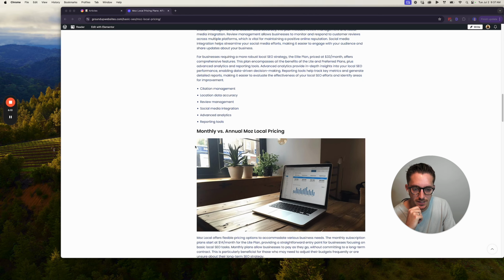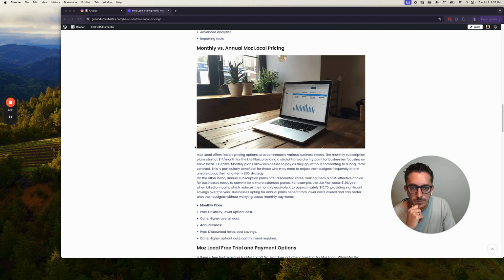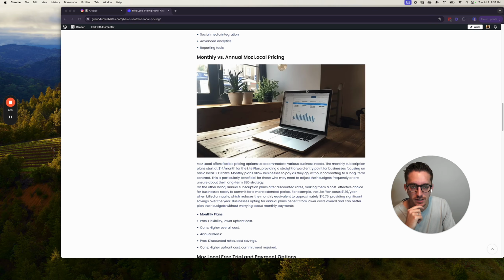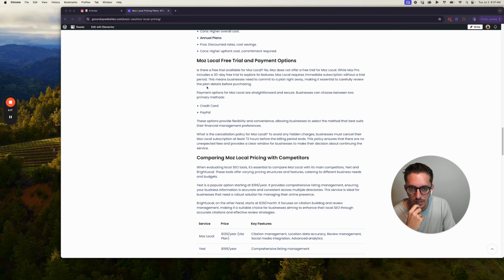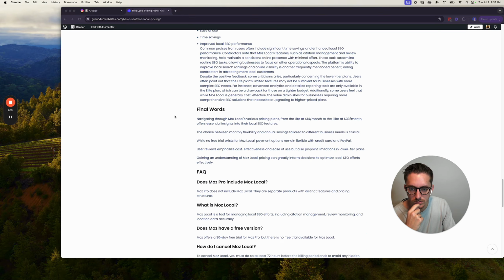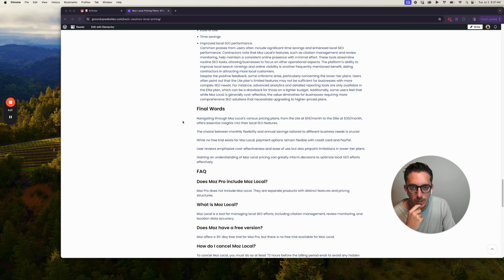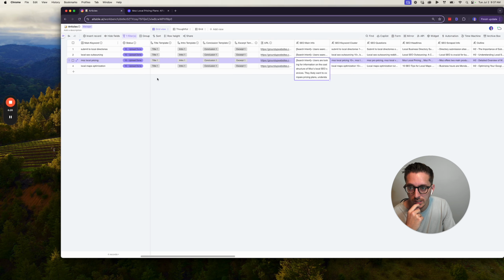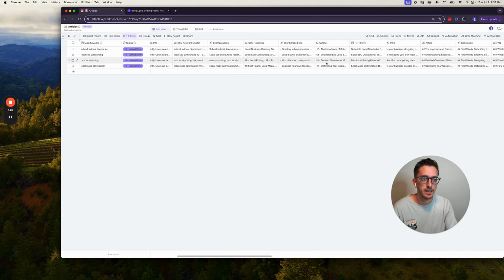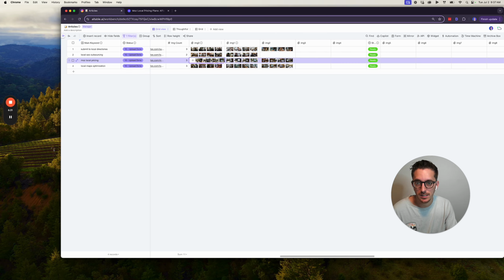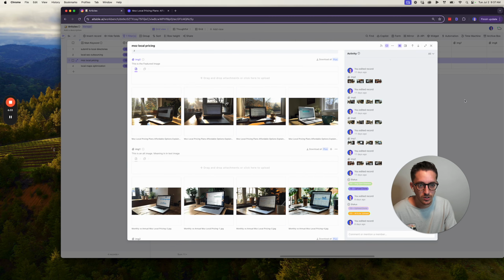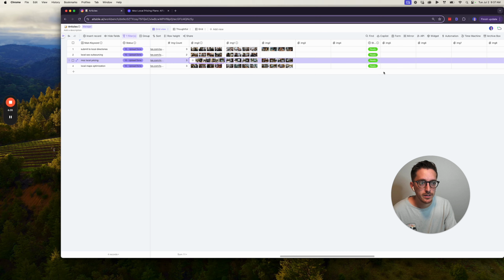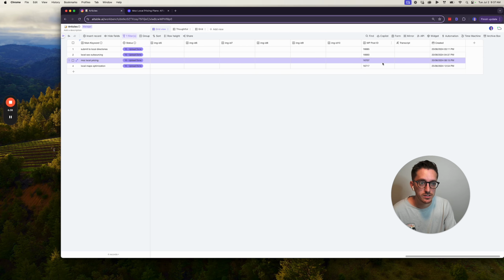You can see the headings and subheadings are all bolded correctly and sized correctly. So we have another image, information about the free trial, final words, FAQs. Okay, so that was all generated just because I gave it one keyword. It did all the research on what to write. It generated me these images that we just saw in the article with AI, and then it automatically published this to WordPress and gave me the post ID. So that's the automation that I'm running for auto blogging.